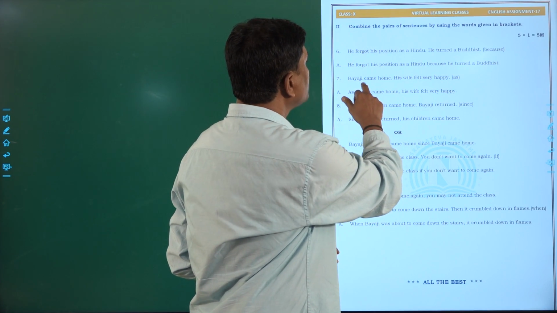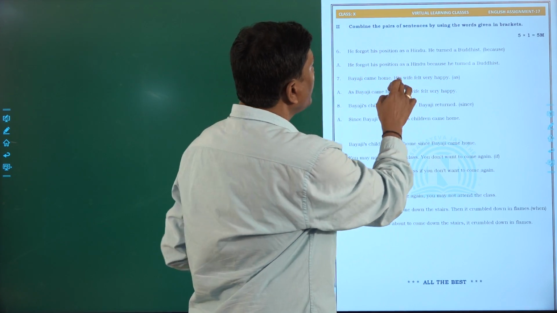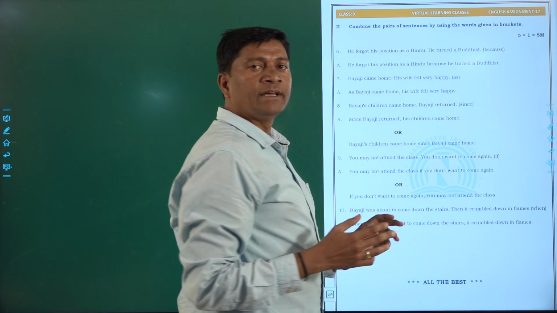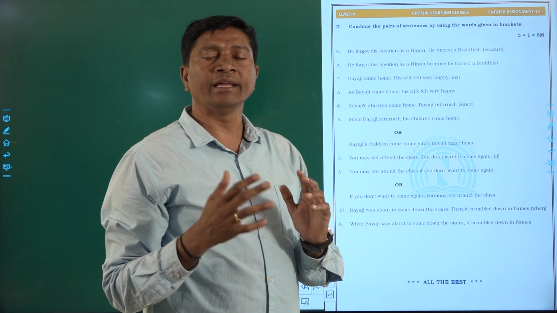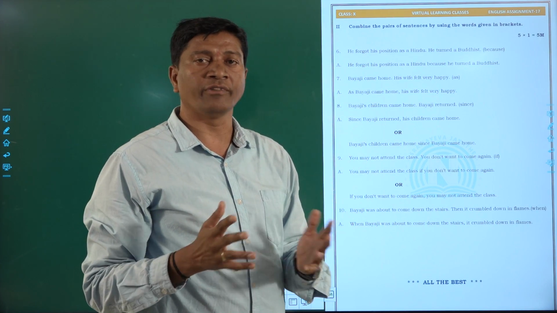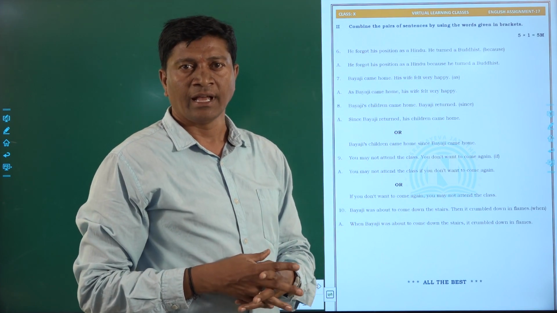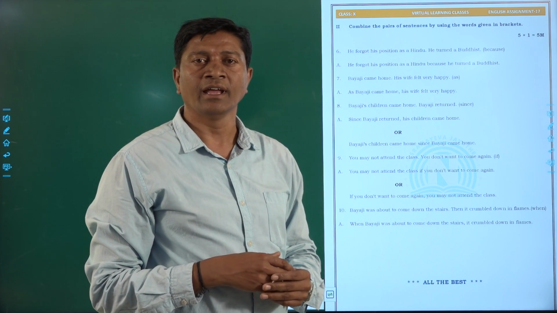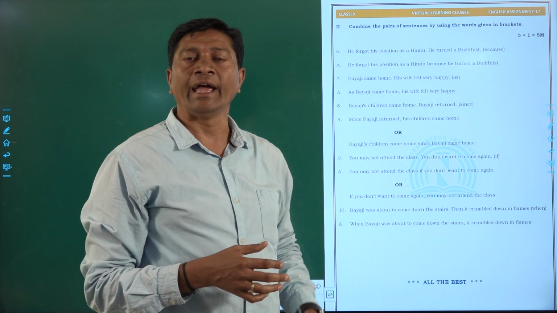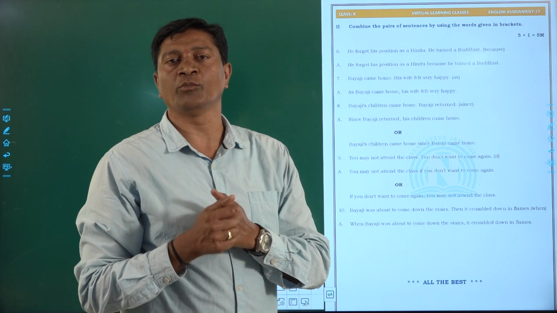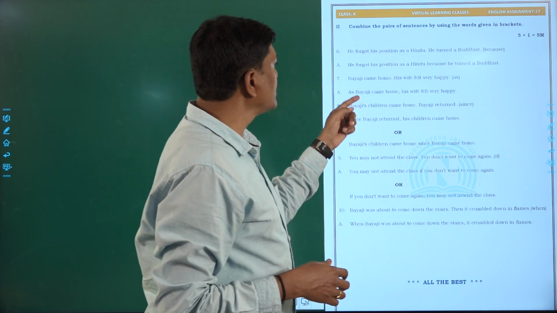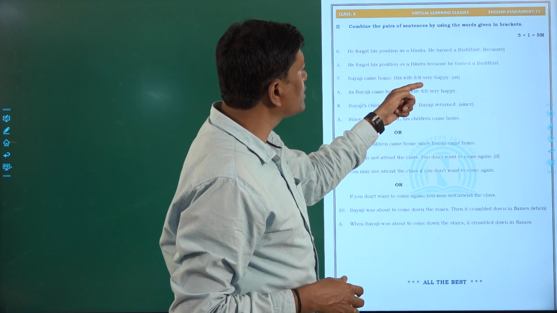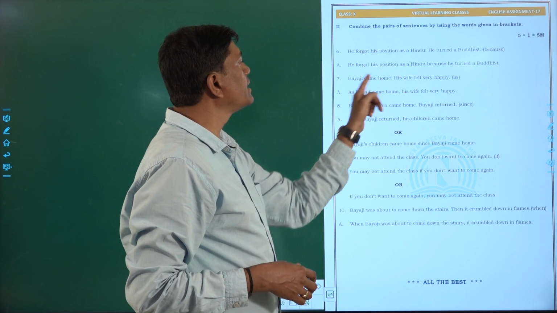Next one. Bayaji came home. His wife felt very happy. What happened here? Bayaji came home, and his wife felt very happy. In the lesson we have discussed that she covered her face with the end of her saree, lifted the box from her husband and kept it down. So this sentence, Bayaji came home, his wife felt very happy. Here we are telling the reason.